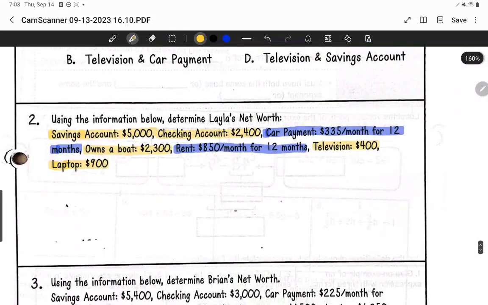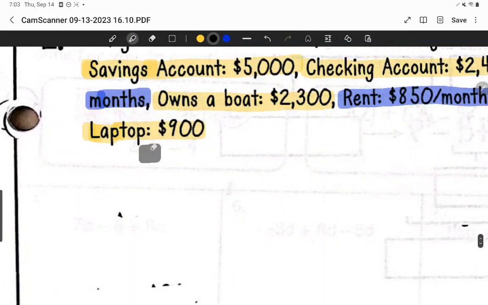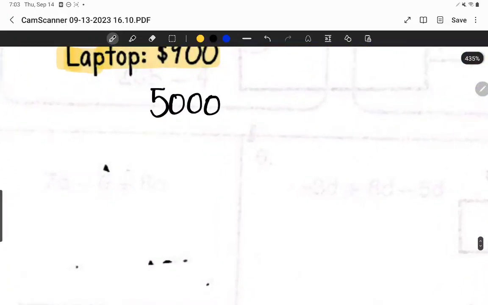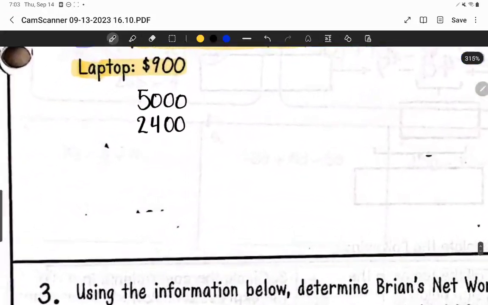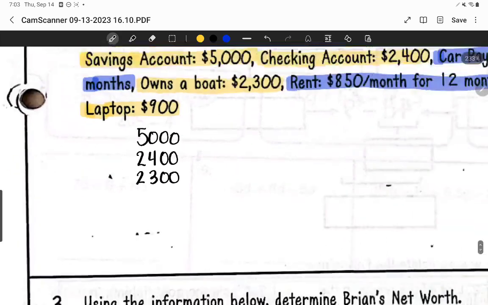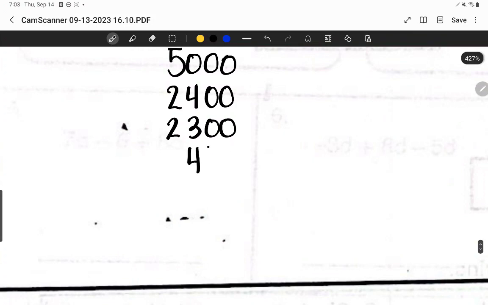Okay, our next step is to go ahead and add all of our assets together. So we'll have 5,000 plus 2,400 plus 2,300 plus 400 plus 900.